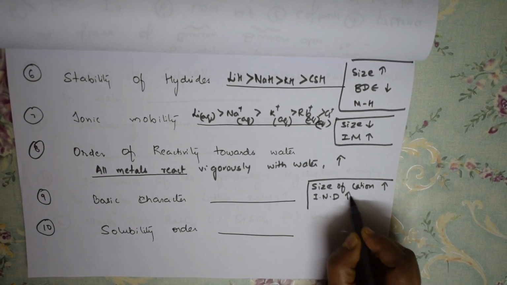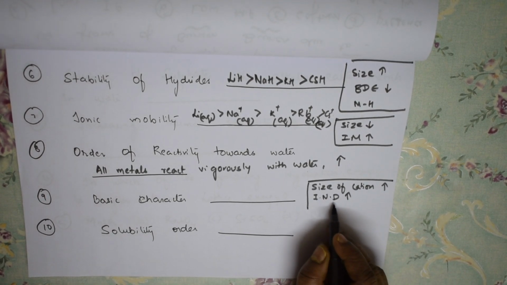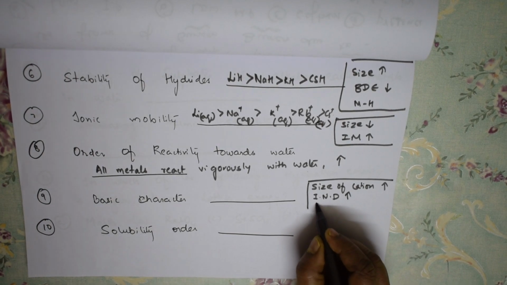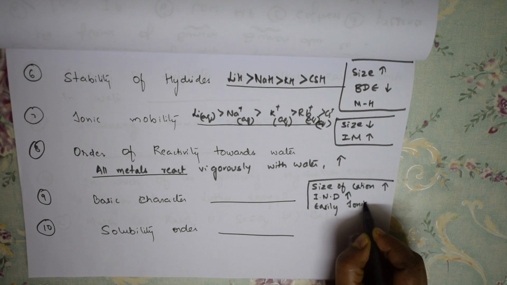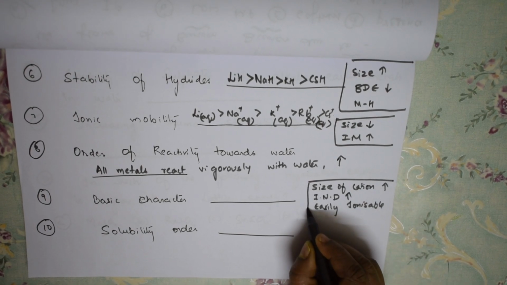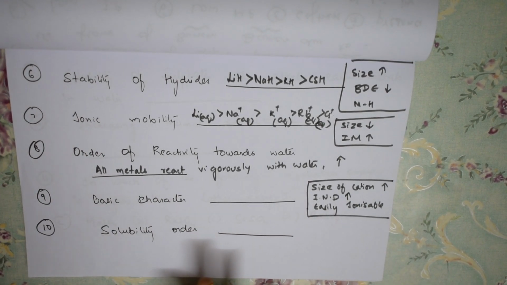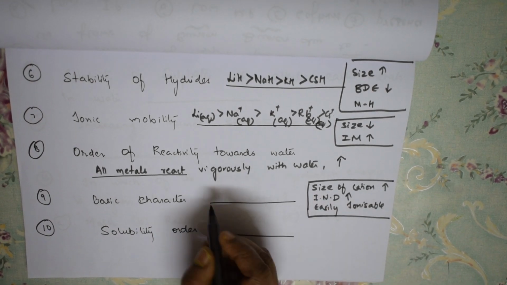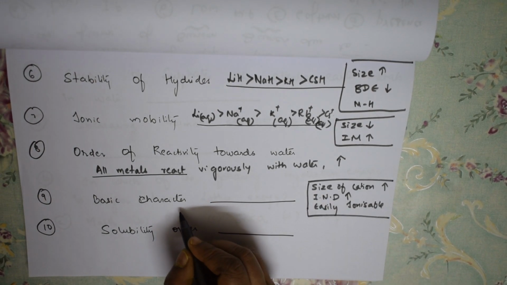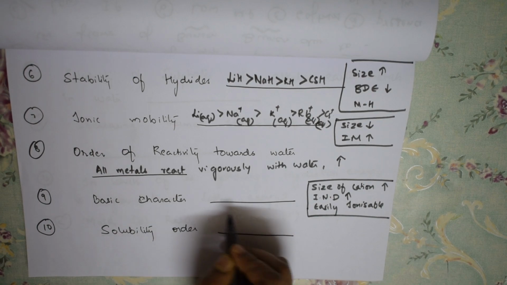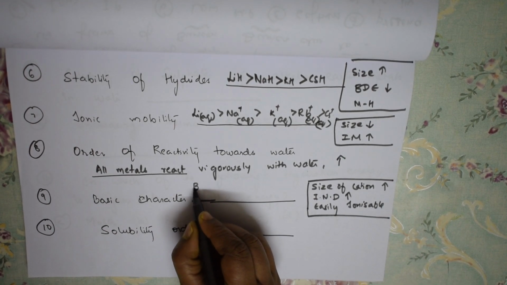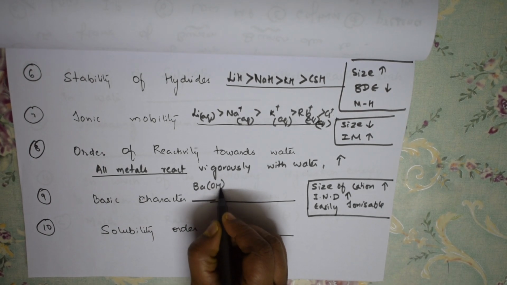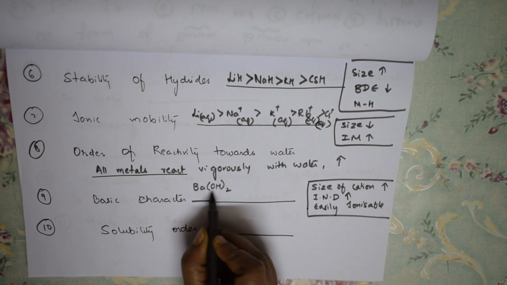It also increases. When this internuclear distance is increasing, I can easily ionize it, easily ionizable, and I can take out the OH minus ion. That means if the size of the cation is larger, among the alkaline earth metals, which one is larger? Yes, barium hydroxide. So barium hydroxide is larger in size. I can easily remove this OH minus ion. So this is more basic.